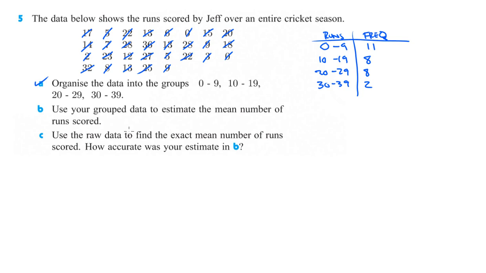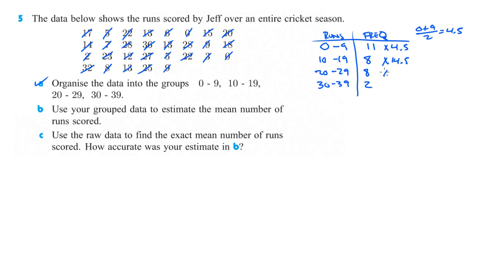Use your group data to estimate the mean number of runs scored. So from 0 to 9, we would do 0 plus 9 divided by 2, which is 4.5. So we're going to take 11 times 4.5, and then halfway between 10 and 19 is 14.5.